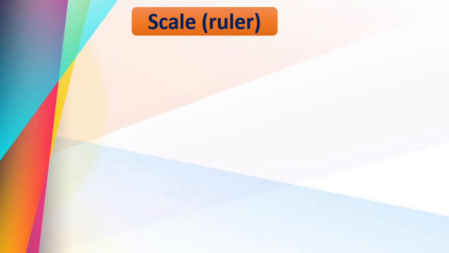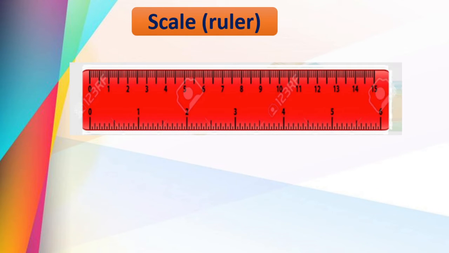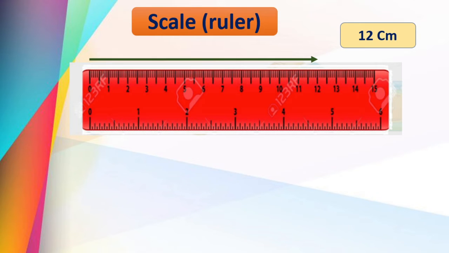Now here see this scale. Now see the line. What is the measure of this line? What is the length? The length is 12 centimeters, because the line starts at 0, correct? And it stops at 12. So the length of this line is 12 centimeters, correct?